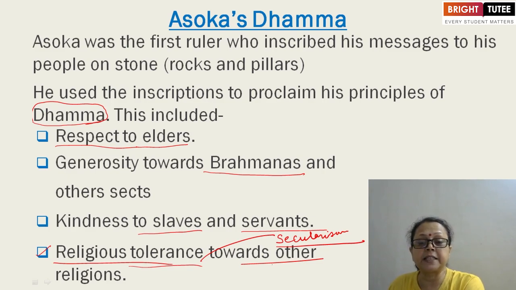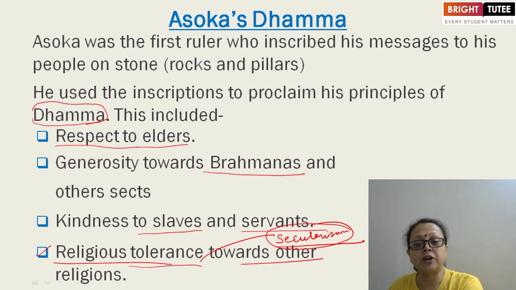In 1946, when our Constituent Assembly sat to write the Indian Constitution, they started thinking about this word secularism. But this secularism was actually there during 250 BC. This idea was practised by King Asoka.